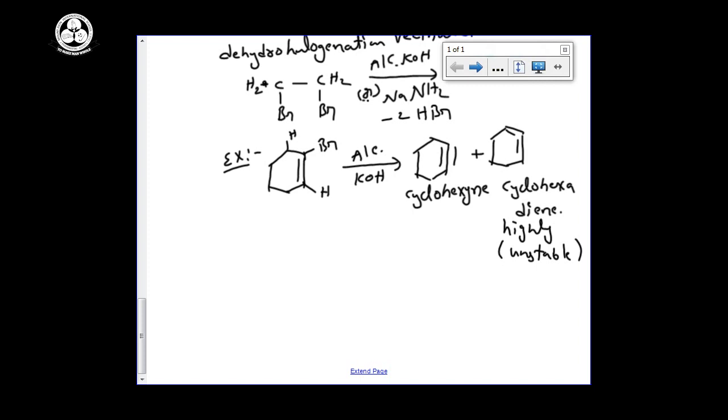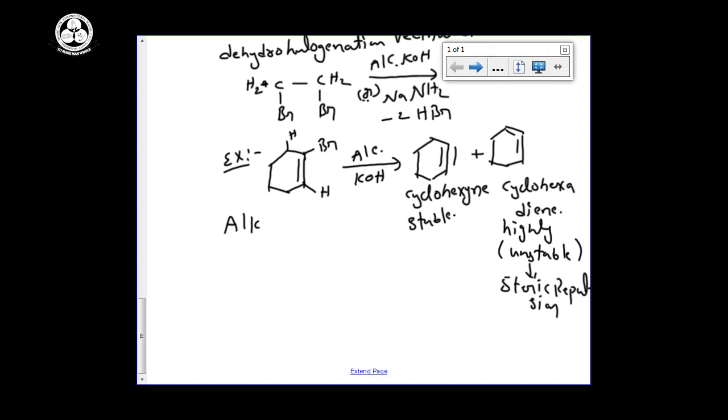But inside the ring, 2 double bonds side by side are highly unstable because of more steric repulsions. Due to the steric repulsions it is highly unstable, and this is the stable molecule.